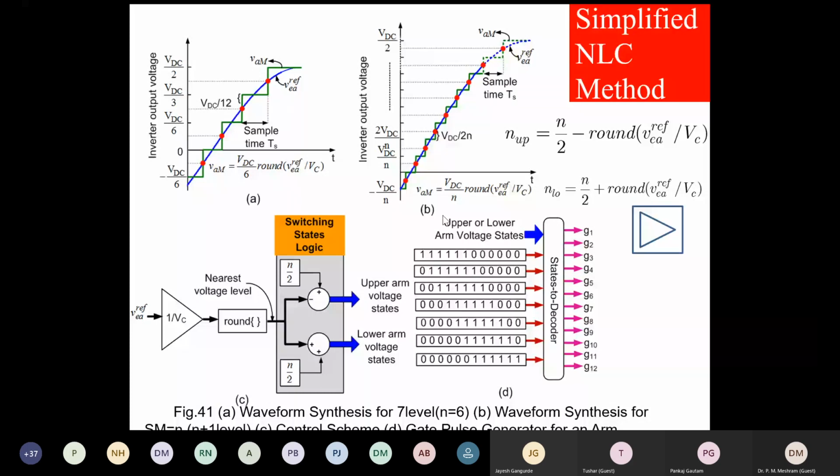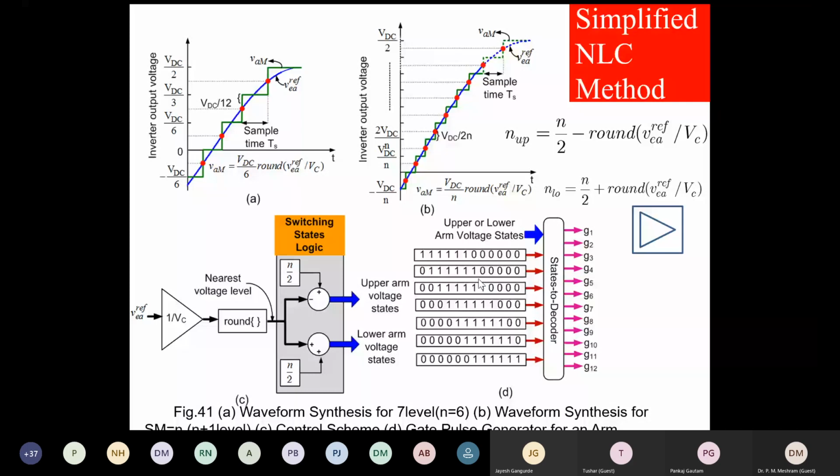When we want n plus 1 level, we can modulate the arm as a whole, or we can modulate the upper arm and lower arm separately, both. But if some interested scholars or students want 2n plus 1 level, then there is no option to modulate as a phase leg. You will have to modulate the positive and negative arms separately.